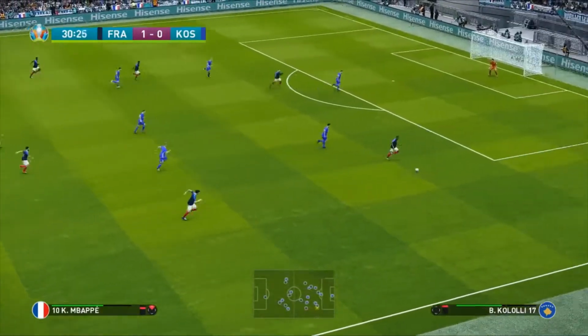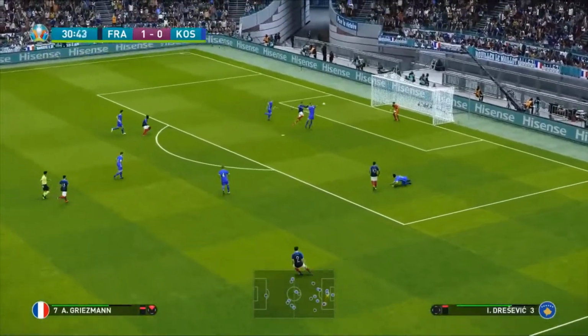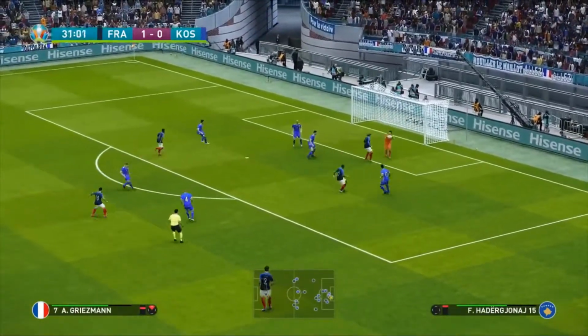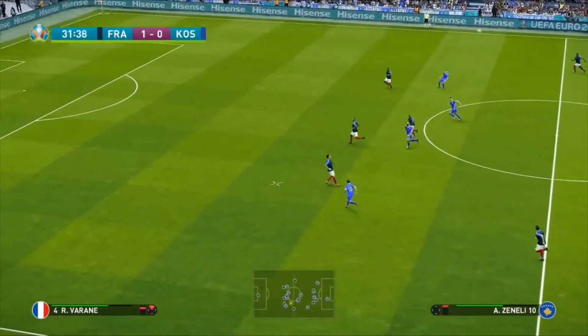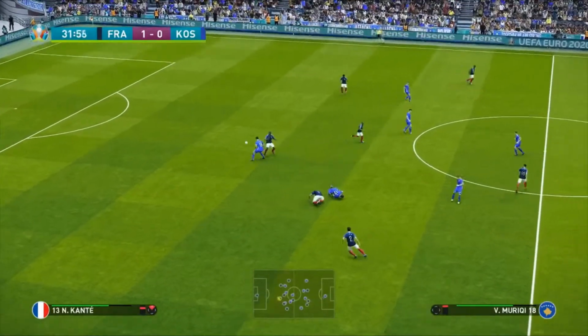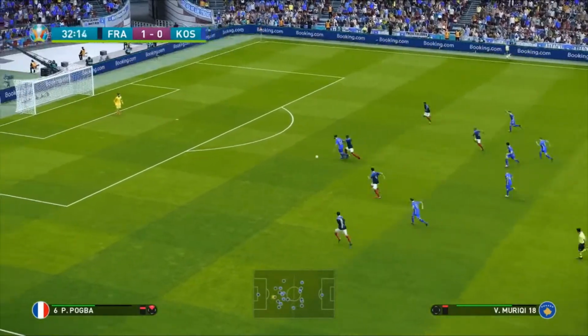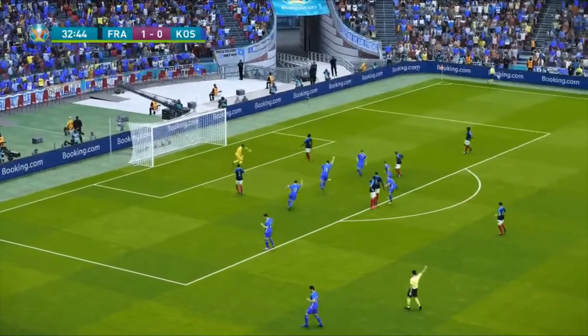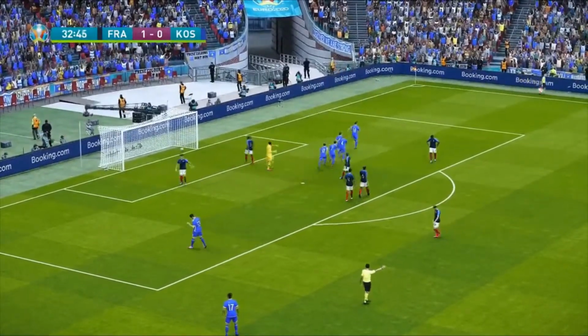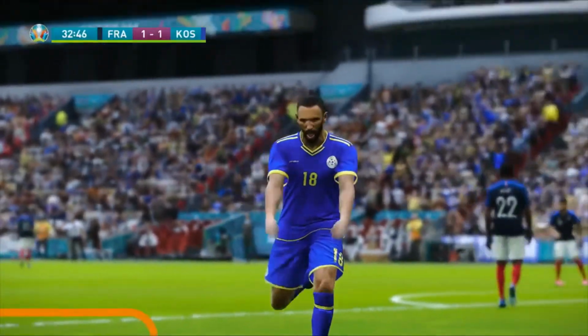Now, France can counter-attack. Mbappe tries to get it in for Griezmann. He can't. But the goalkeeper could save. And a great opportunity goes begging for both sides. We could have seen it there been made 1-1, but now there's another opportunity in Mariki. He's running through a goal. He's got the time. He's chipped the keeper, and it's in. Oh, my word. You cannot write this. What a goal. What a goal.